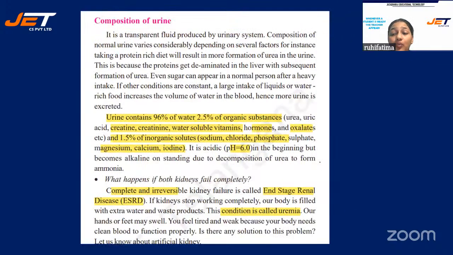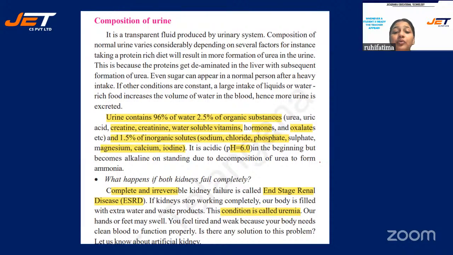Composition of urine. What is there in the urine? Urine contains 96% water. Apart from that, 2.5% organic substances like urea, uric acid, creatinine. Water soluble vitamins, hormones, and oxalates are also there. And some inorganic ions and solutes are there, that is sodium, chloride, phosphate, sulfate, magnesium, calcium. Another important point you need to notice is that the pH of urine is 6. It is acidic in nature.